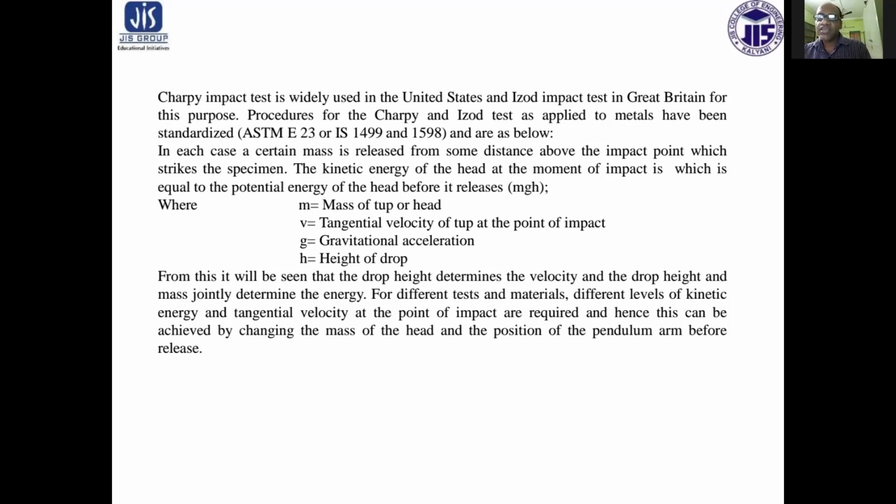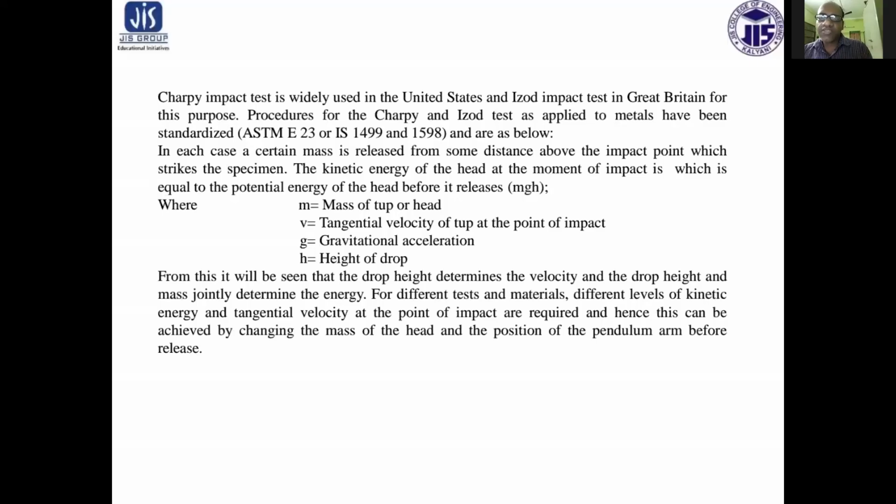That is, the potential energy is mgh, where m is the mass of the tup or head, v is the tangential velocity of the tup at the point of impact, g is the gravitational acceleration, and h is the height of drop. From this, it will be seen that the drop height determines the velocity, and drop height and mass jointly determine the energy.